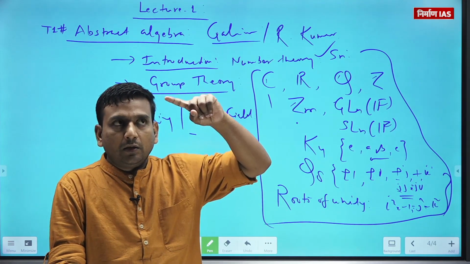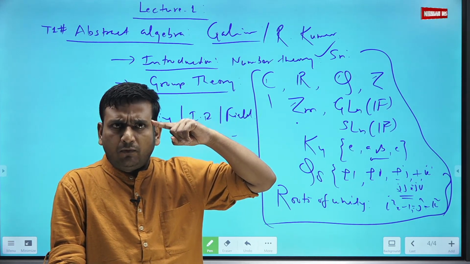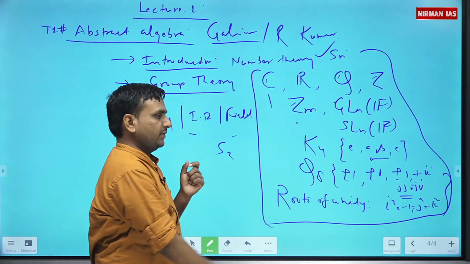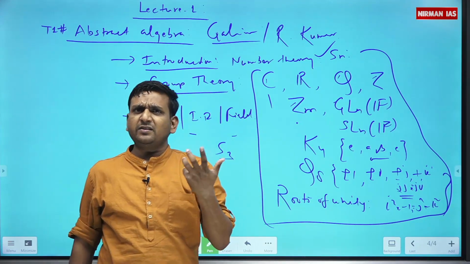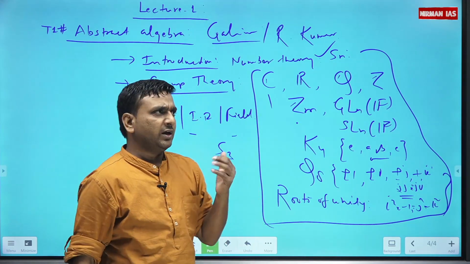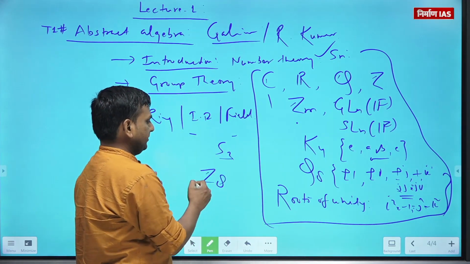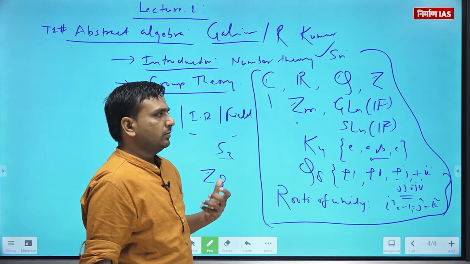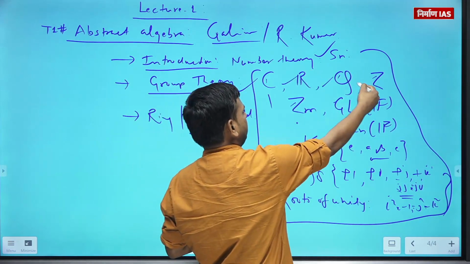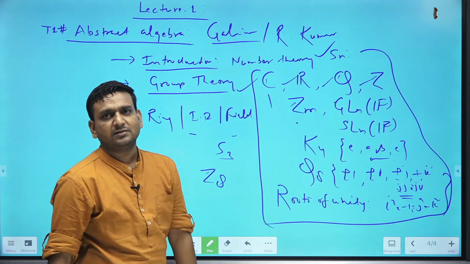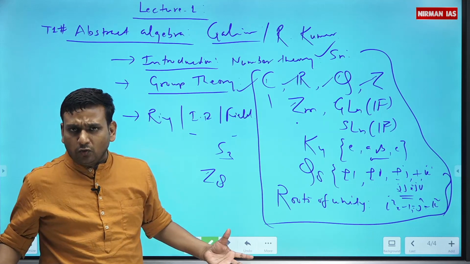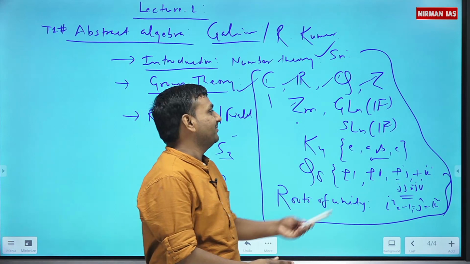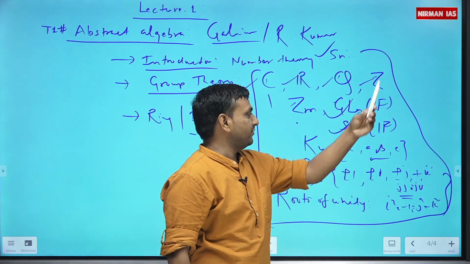In one way, you will have: okay, I need a non-abelian group of order 6. Okay, come, S3. I need an abelian group of order 8. Okay, come, there is Z8. I need an infinite order group. Okay, C, R, Q, Z. I want to play with the inverse. Come, SLnF, ZLnF.